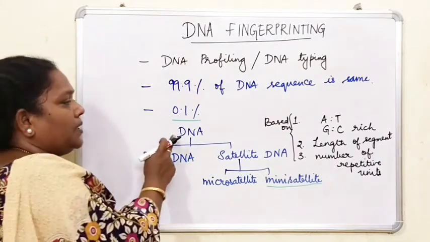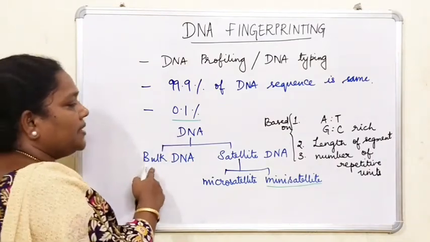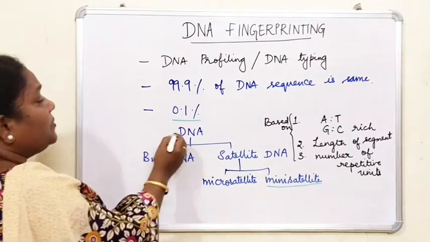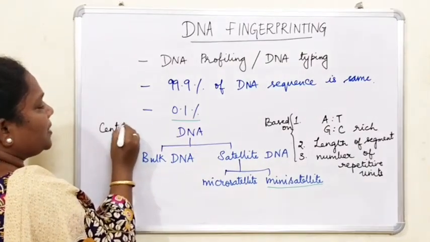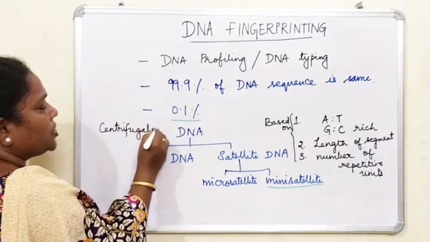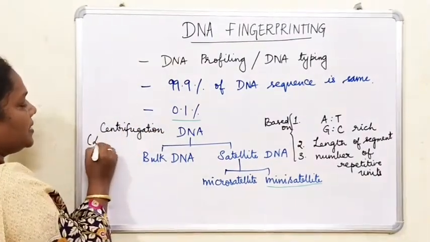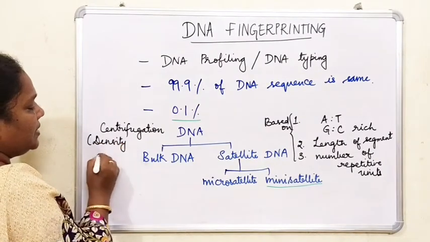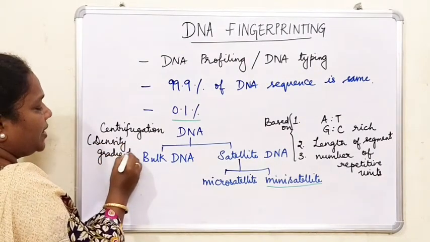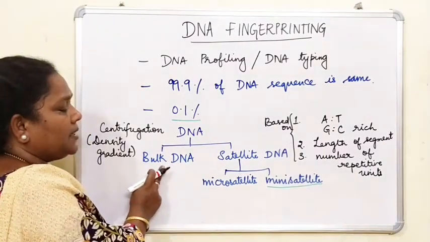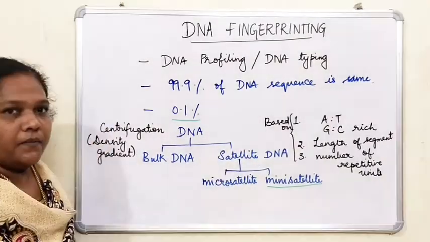What did I tell you? The DNA, you have two types. One is the bulk DNA and the other one is the satellite DNA. How did you make it out? Only with the help of the centrifugation method. You would have heard about the centrifuge. How can you do that centrifugation? Only with the help of density gradient. So density gradient is needed, and you will be able to identify which is the bulk. It will separate it out. So here you have bulk DNA and here you have satellite DNA.